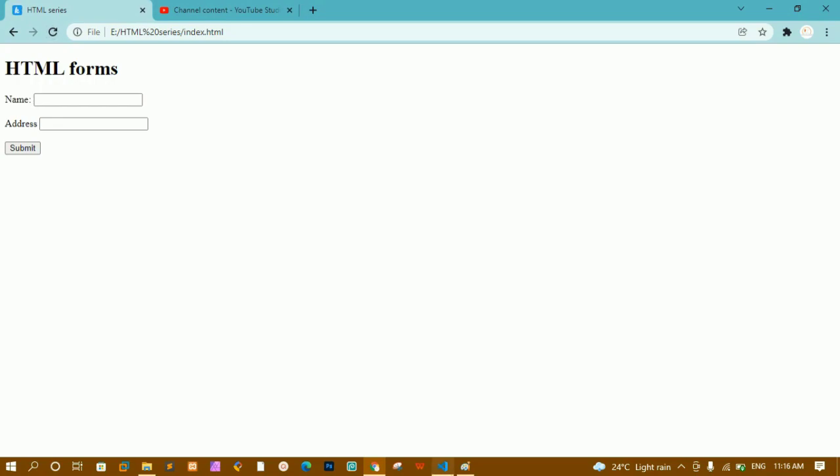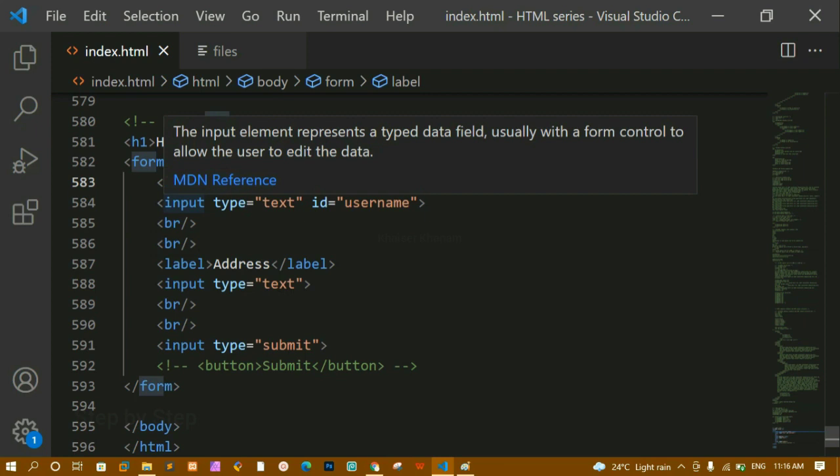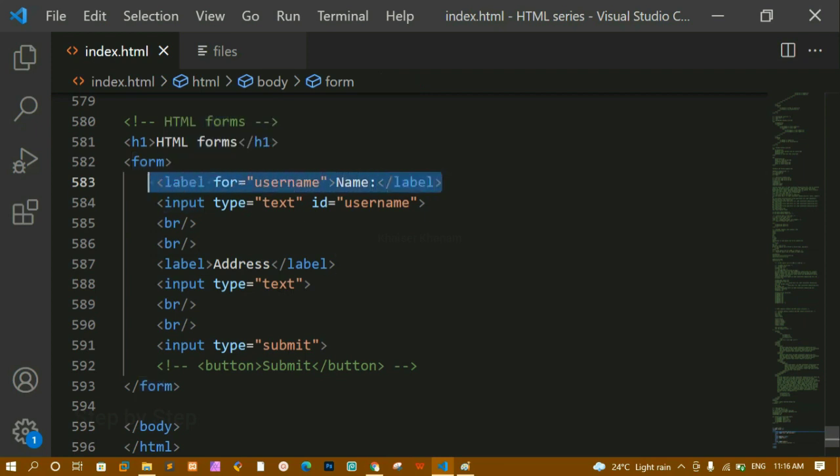There is not much effect, but if you give the for attribute, then the ID whatever you are giving here and this should be matching. Okay, you should always take care of this. If you give this for inside a label, for whichever input field we have given this label, for that we have to give the same ID.